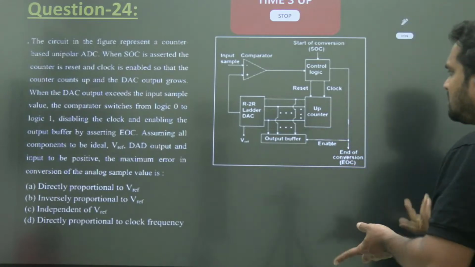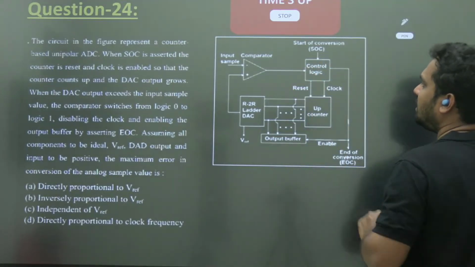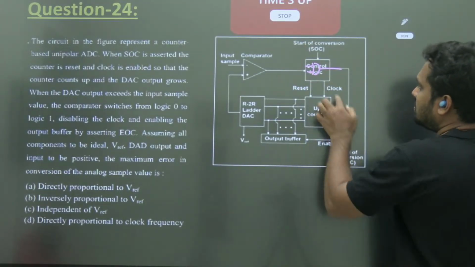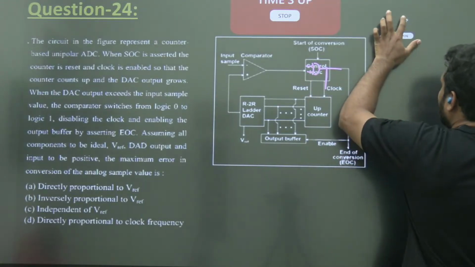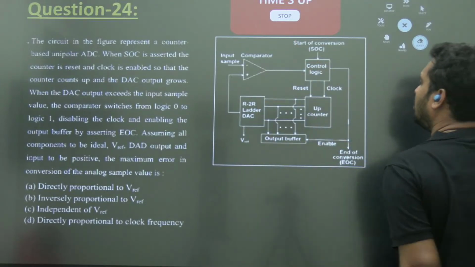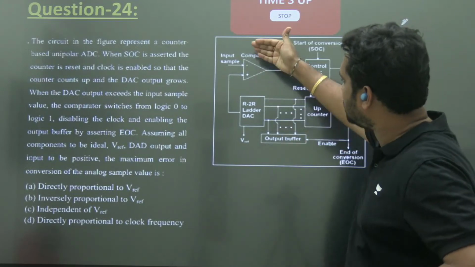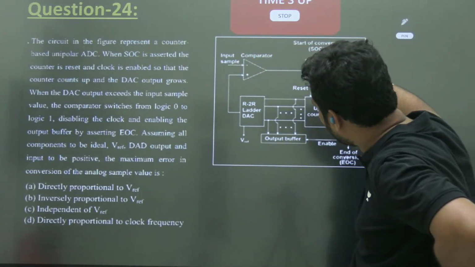Okay, it is nothing great in this. Yes or no? Clock there are here. It is as simple as an AND gate will be present here, which we have discussed earlier. Okay, this is the present one. Okay, so this is what we discussed earlier in the counter type ADC. Now that he has specified with the control logic name. Okay, right. So whenever input is more than this comparator, VA is greater than VD, it will give the clock.